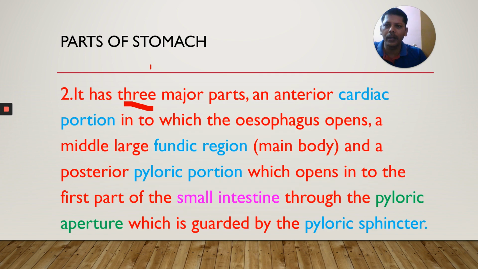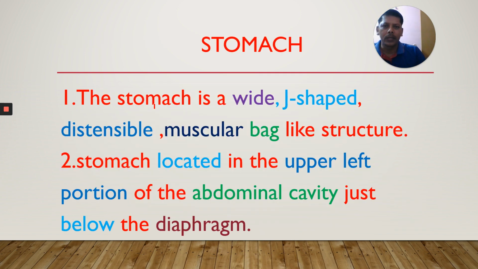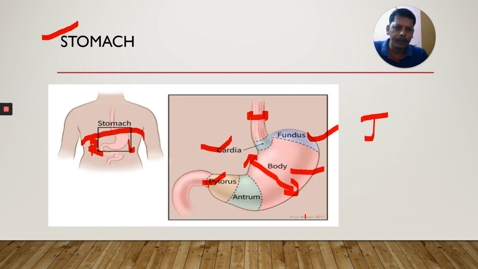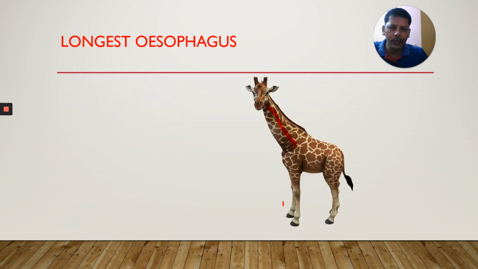What we have learned about the stomach here: the stomach is wide, J-shaped, distensible, that means able to expand. It is a muscular bag-like structure. Where is it? The stomach is located in the upper left portion of the abdominal cavity, just below the diaphragm.